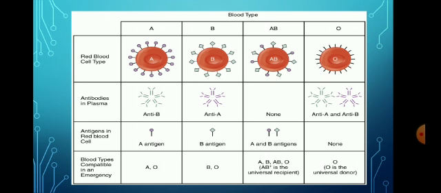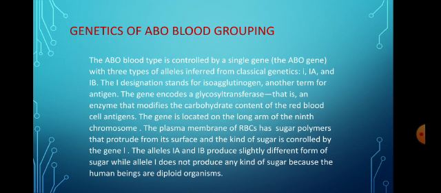Similarly, the person with blood group AB would have both the type of antigens A as well as B, but in this case there would be no antibodies in the plasma. The person with blood group O would have neither of the antigens and both the antibodies will be present in the plasma. It is very clear that the person with blood group A is the universal donor and the person with blood group AB is the universal acceptor.